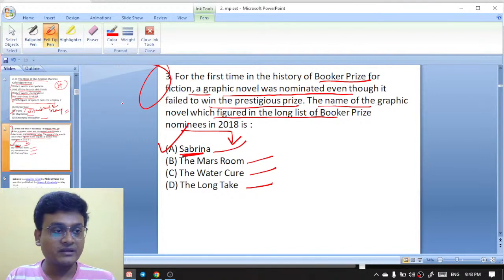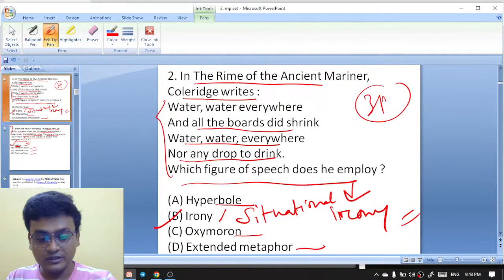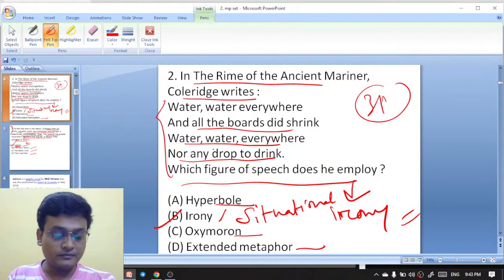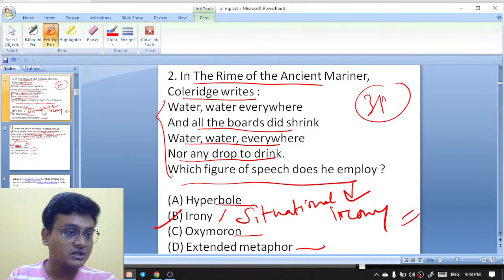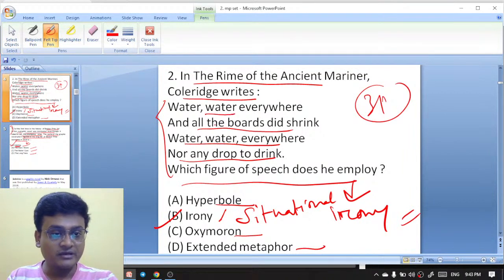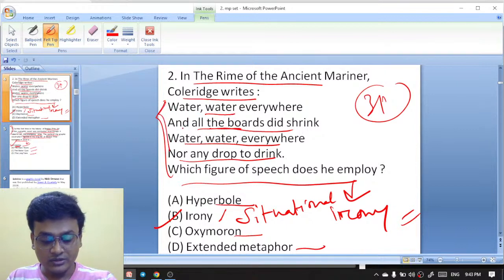Situational irony means that when they were going in the sea, there was water everywhere, but this water was not drinkable. They were not able to drink that water. Nor any drop to drink. So you see, water was everywhere, but not a single drop of water they were able to drink. That's why it's situational irony.